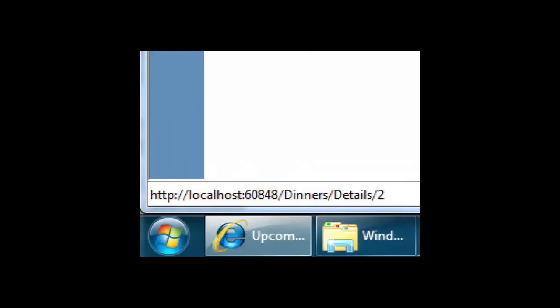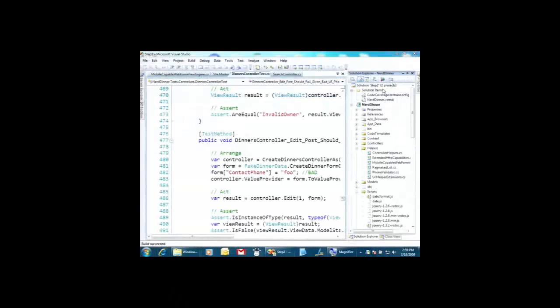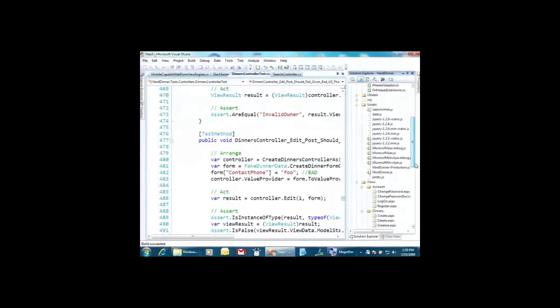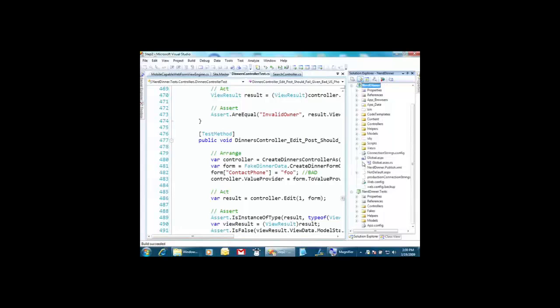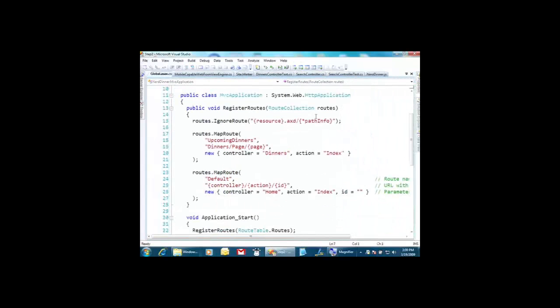So I want to change that, but I don't really want to make any major changes in the application. And I really haven't been thinking about URLs yet. So what we can do is we can poke around inside of routing. Routing is a fundamental aspect of ASP.NET MVC that a lot of people initially dismiss as URL rewriting. And this is a really, really important point.